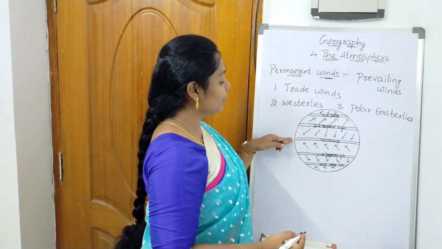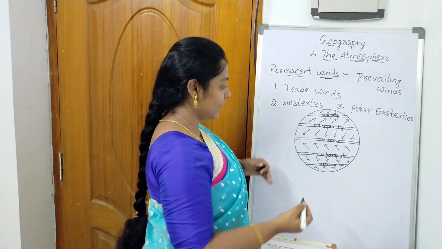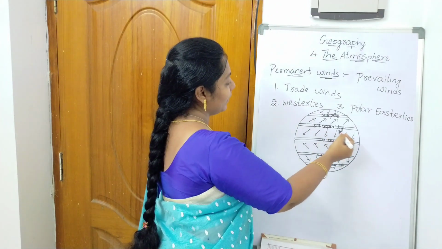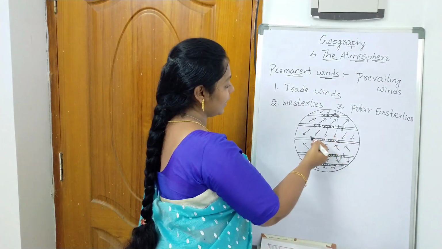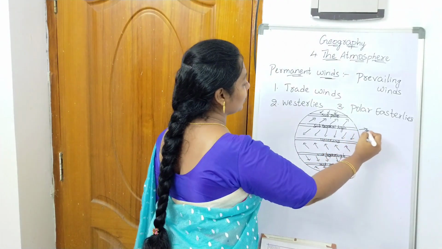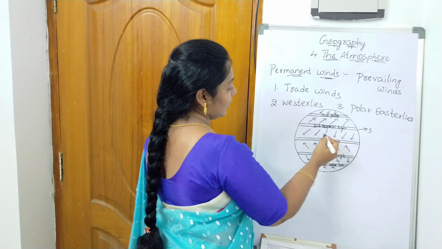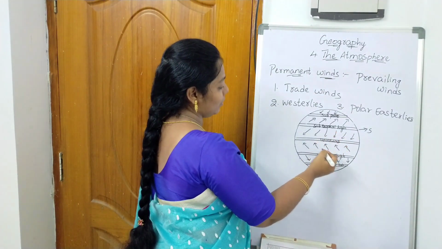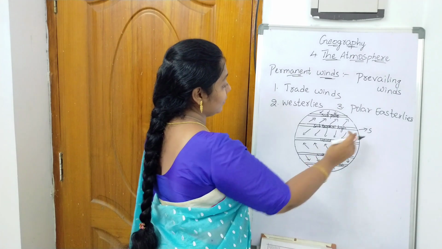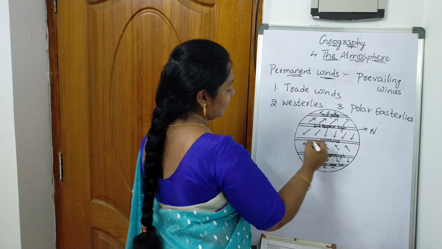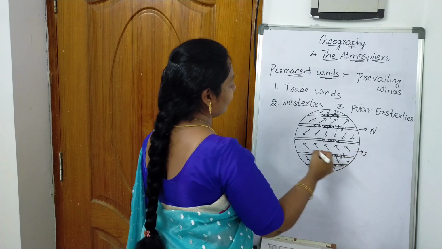Near the equator we know the temperature will be high, and from the subtropical high pressure belt the wind is blowing towards the equator, in the north and even in the south it is following the same thing.